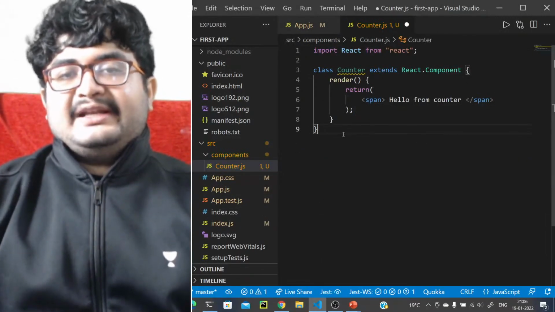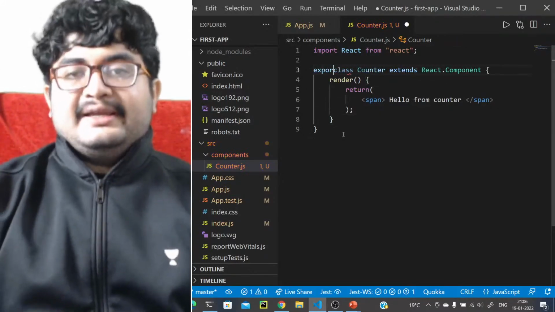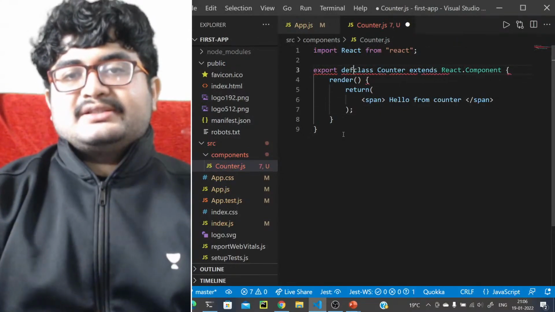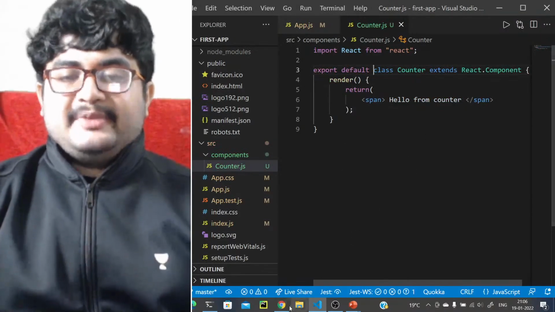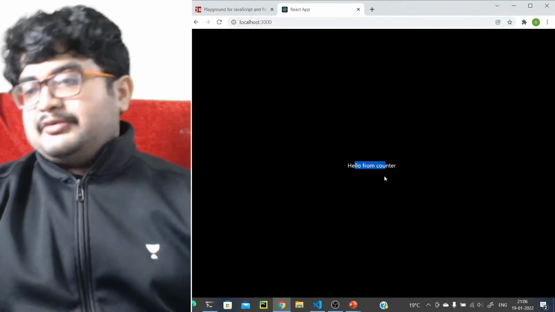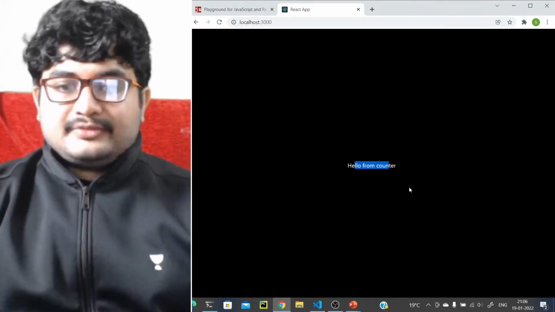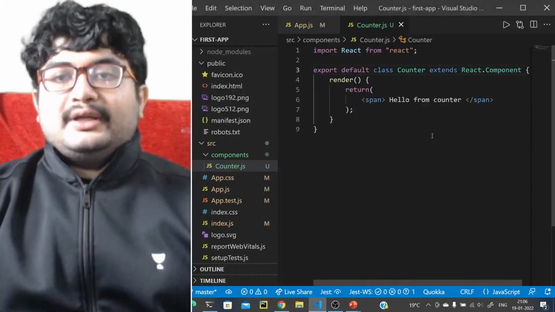In fact, we can export it from here as well, like this. Export default like this as well, right? We can export from here as well, or we can write a separate statement for this. So hello from counter, we are getting hello from counter for now. Okay, let's look into the code now.